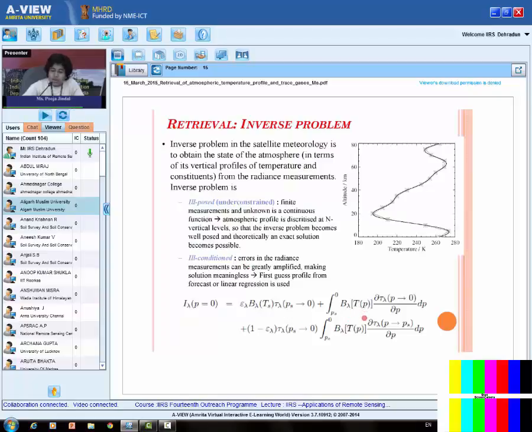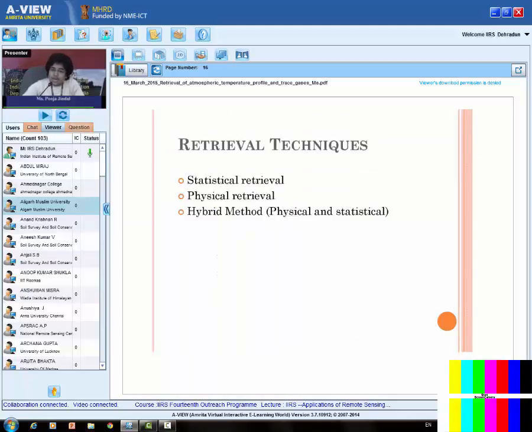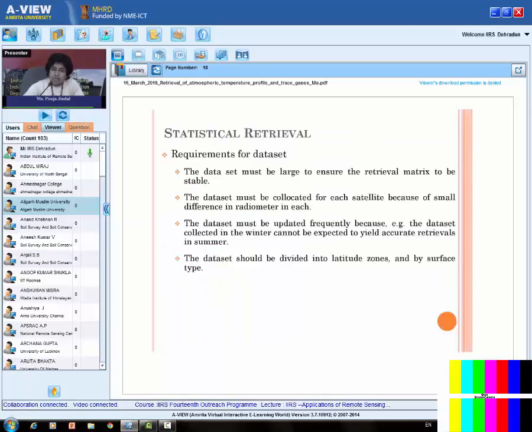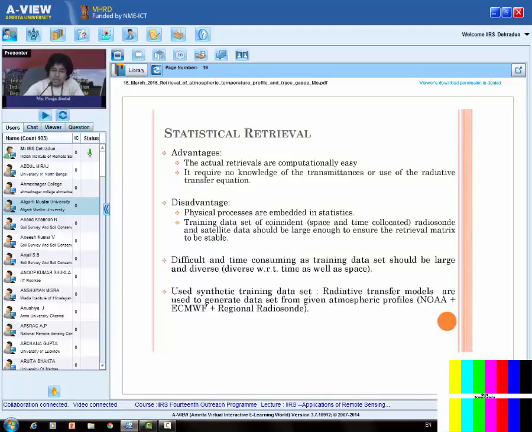Here, what we are saying is we will have some dataset where we will have the temperature as well as the transmittances information. We will use this equation to calculate the top of atmospheric radiance. But this is simulated, this is not actually satellite observed. This is calculated by the model. The model is nothing but the radiative transfer equation. So this data we call simulated data or synthetic data because we have synthesized it, right?